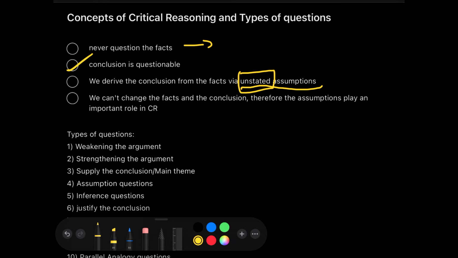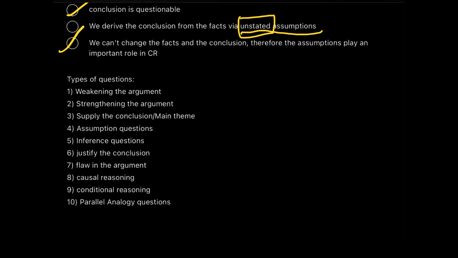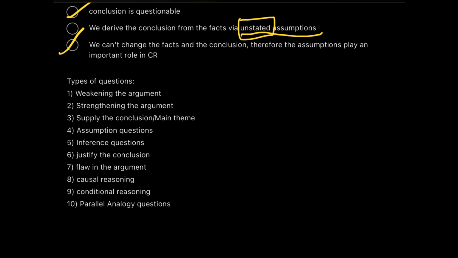This is what we have already discussed, that the facts and the conclusions are already mentioned in the question. So, what we have to do is just to determine the assumptions. Now, the next part of this video will be discussing the types of questions. I'll be keeping it short and I'll just be focusing on the 10 different types of questions which you will get under the critical reasoning section.